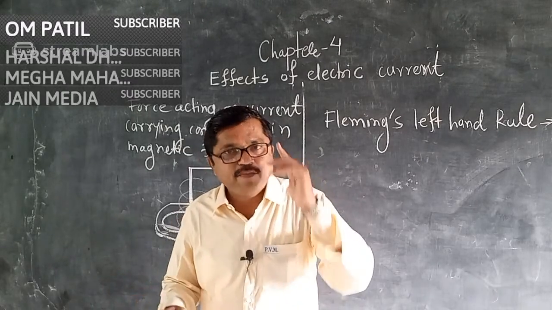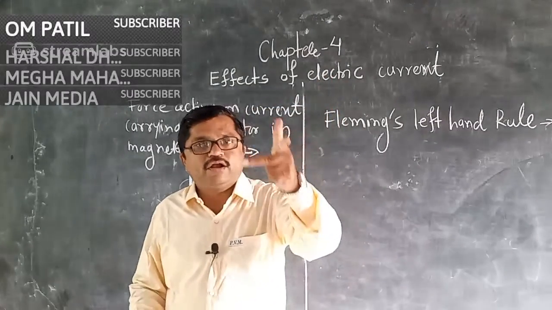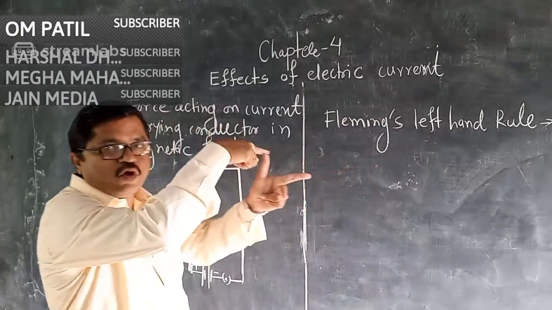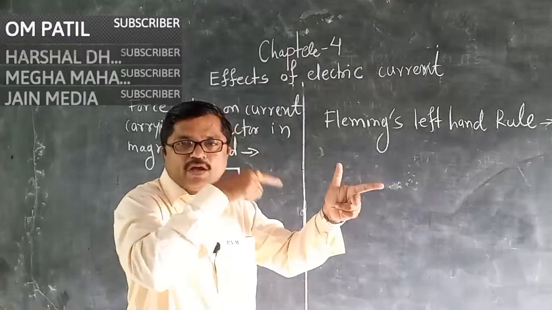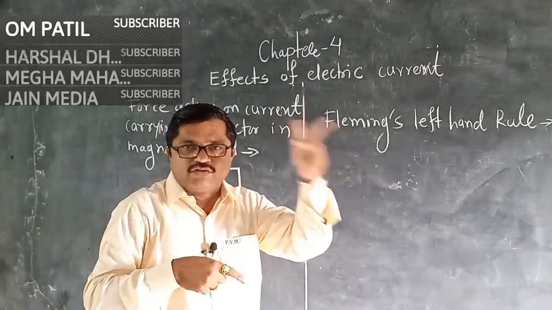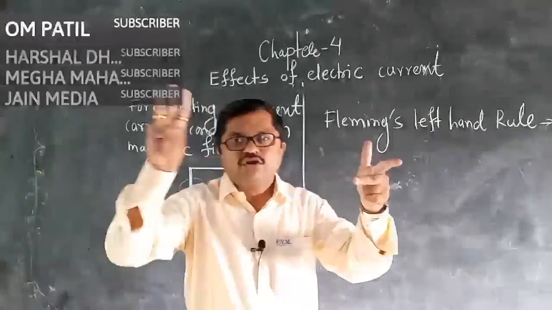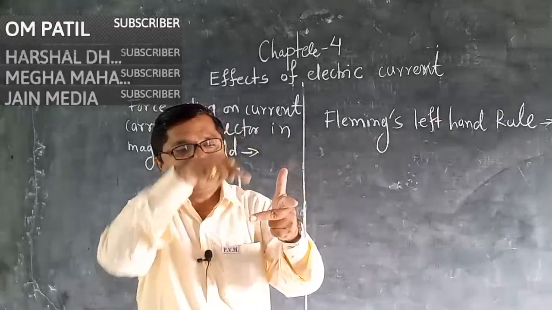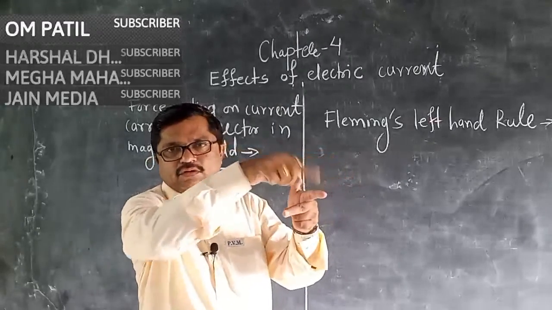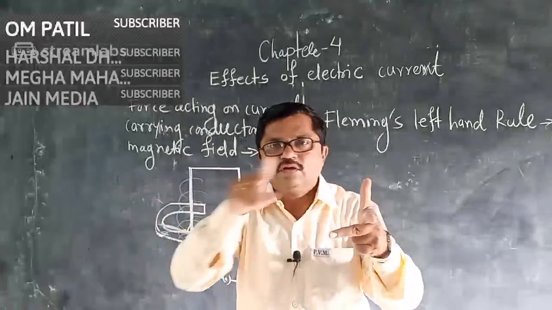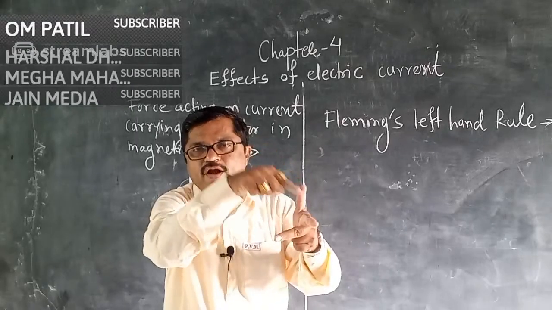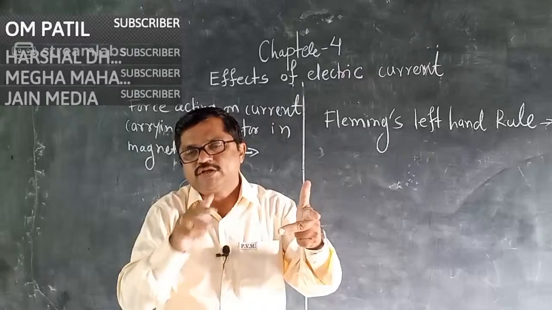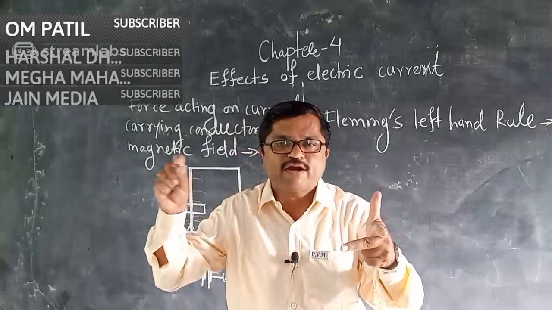Imagine that in your left hand all three fingers are like this. Look at my hand also. This is my left hand and my three fingers: thumb, forefinger and middle finger. The forefinger is also called the index finger. Three directions are given by using this left hand, and that is called Fleming's left hand rule.